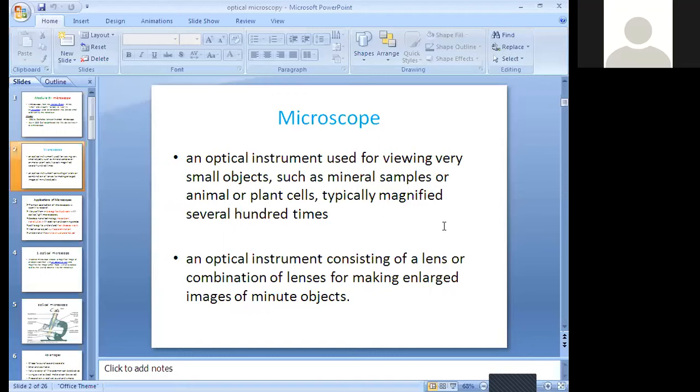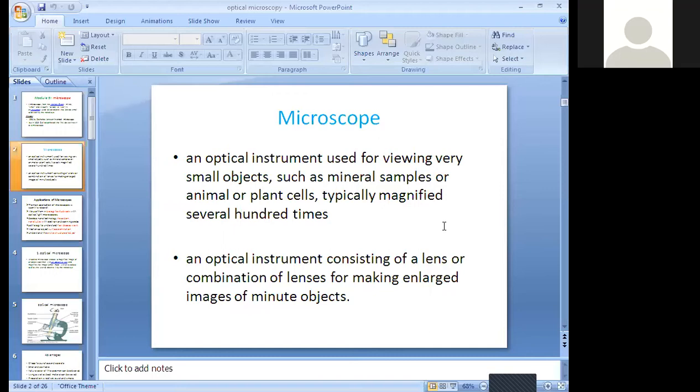What is the reason? The optical instrument enlarges the object by a multiplication of 100 times, and you can see a clear picture of it. This is the main function, the main objective, of the microscope.